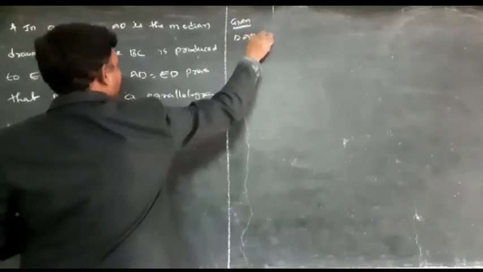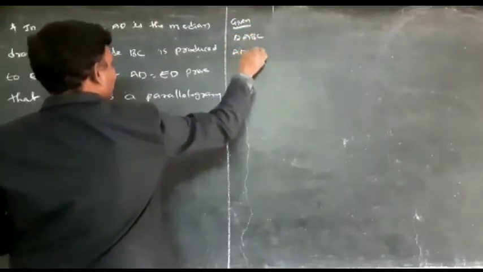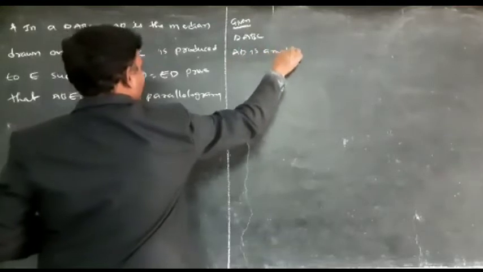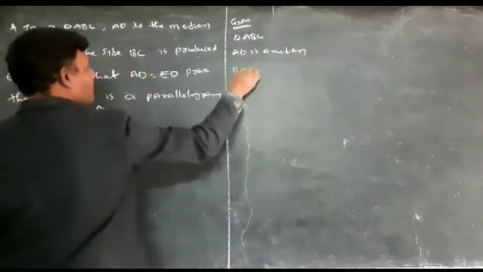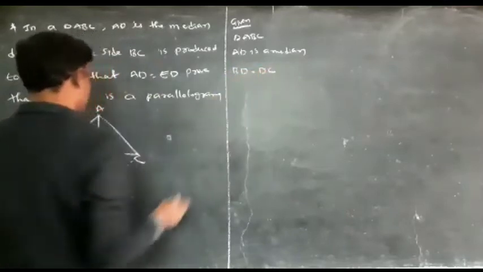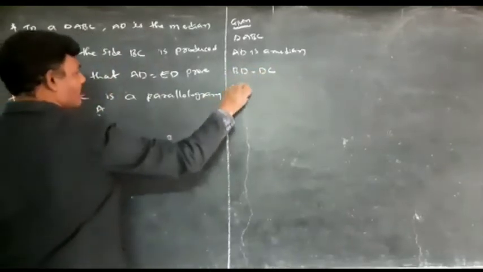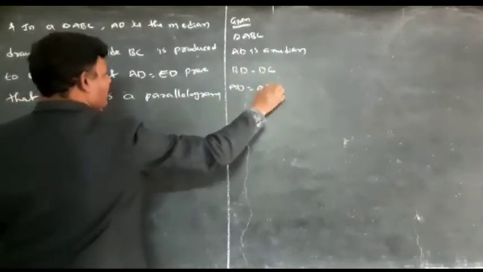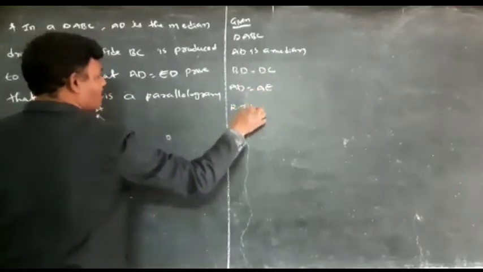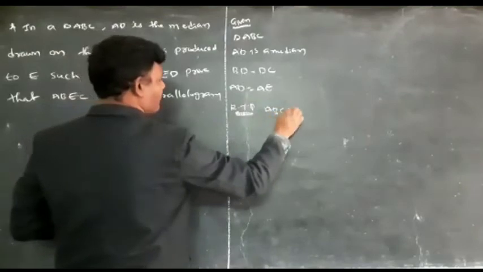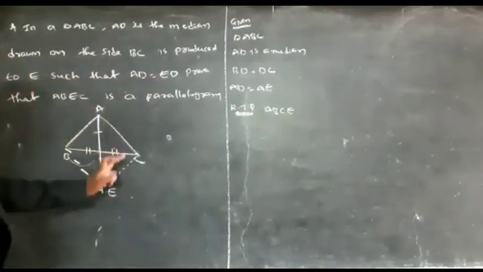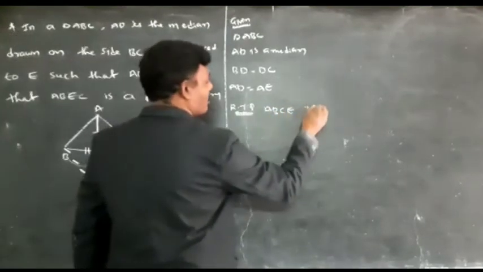First you have to write what is given. In triangle ABC, AD is a median. It means BD is equal to DC and also AD is equal to DE. Required to prove: what you have to prove here? ABCE is a parallelogram.